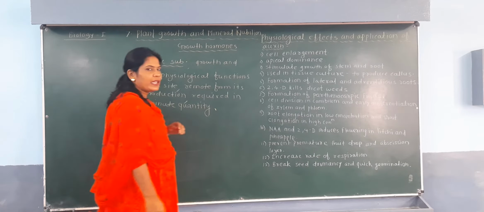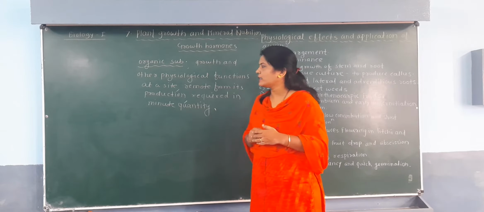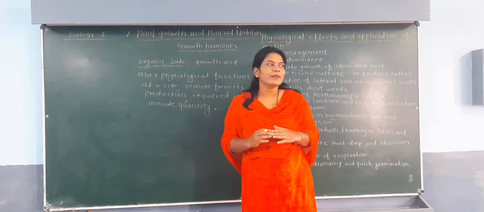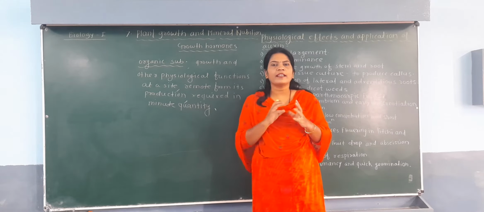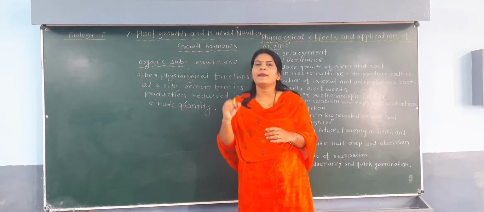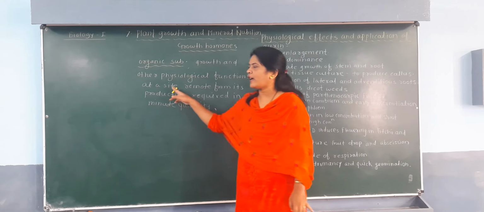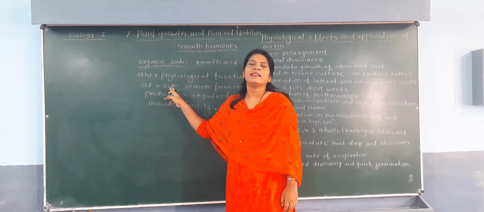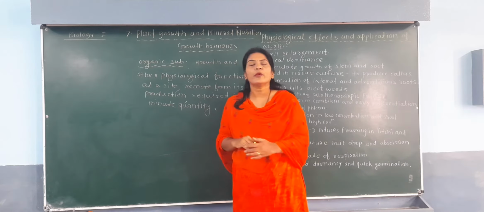The terms are very important: the effect is on growth and physiological function. It is produced at a particular site. Suppose there is a plant, and at the base of the stem there is hormone production, so that is the site of hormone production. Stem base is the site of that hormone production. Remote from its production. Remote means what?